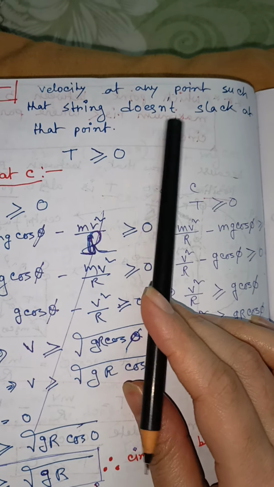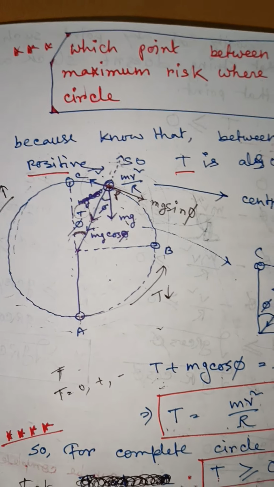That means critical velocity at a particular point means the string does not slack at that point, that is, the tension does not become negative at that point due to the velocity.